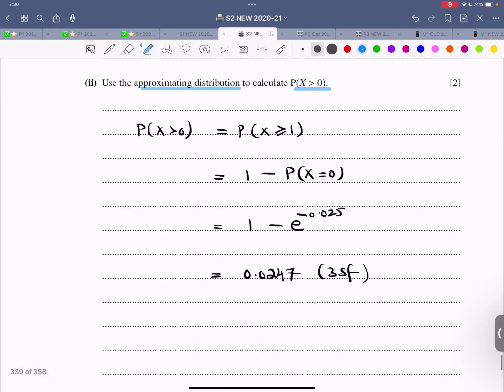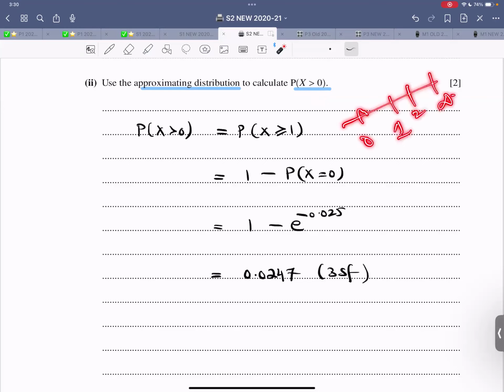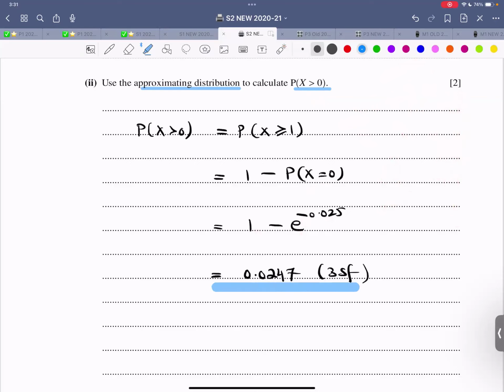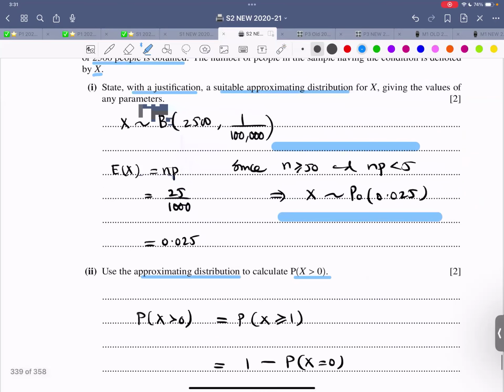Use the approximating distribution. Find the probability X is greater than 0. Greater than 0 does not include 0. It includes 1, 2, all the way till infinity. So since you need all of them, just subtract the probability of 0. This is e raised to power of negative lambda, lambda power 0 over 0 factorial. This is 1. So this is e raised to power of negative lambda, subtract from 1. And this is the answer that you are getting. All good, all clear?